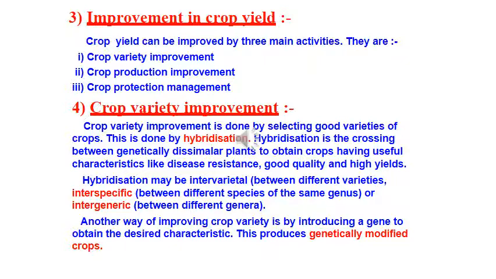Hybridization may be intervarietal between different varieties, interspecific between different species of the same genus, or intergeneric between different genera, right. Another way of improving crop variety is by introducing a gene to obtain the desired characteristics. This produces genetically modified crops, GMO crops. Now here I just want to stress more on this, I will explain you.